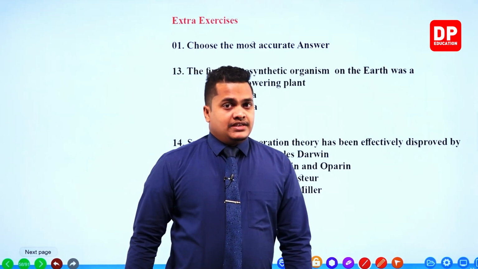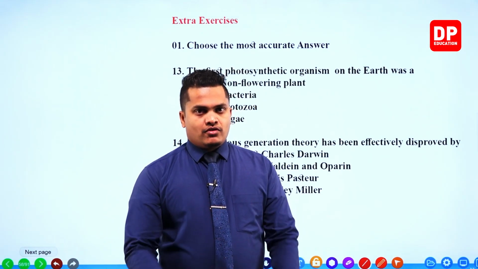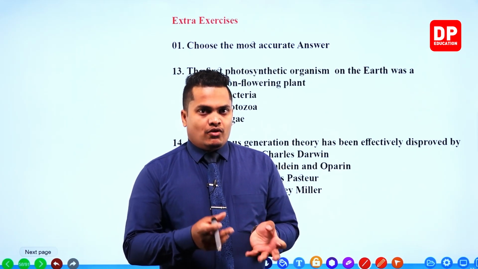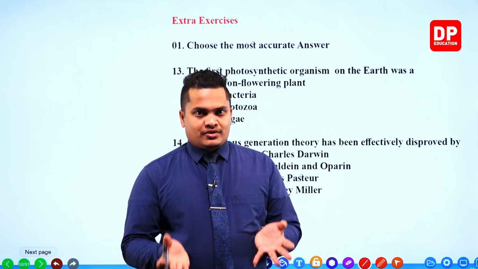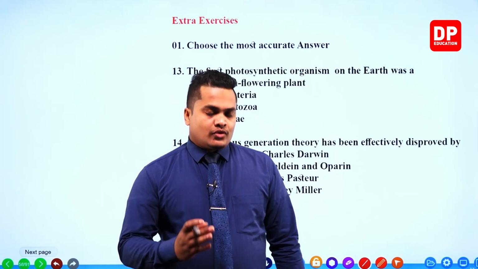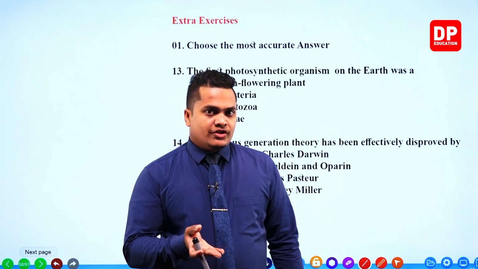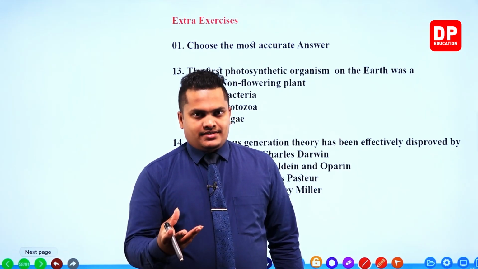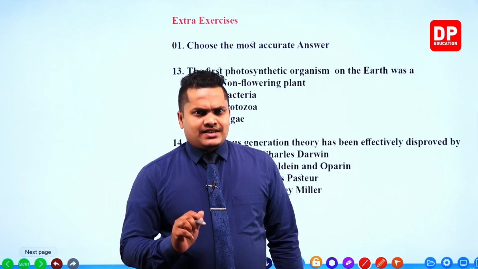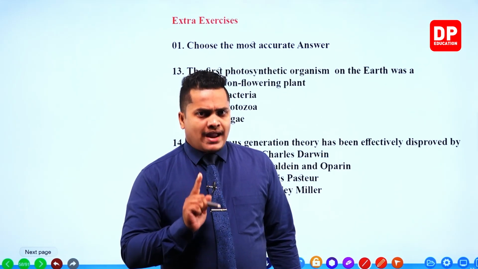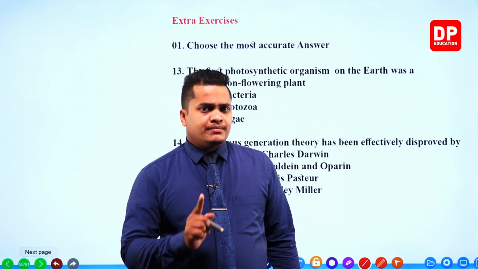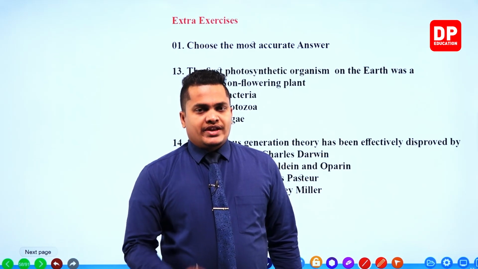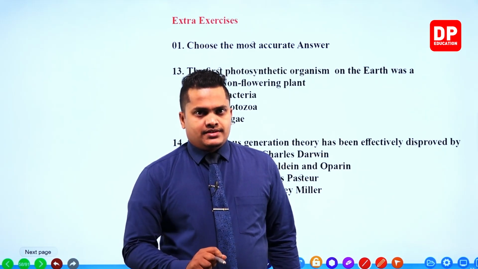Photosynthetic organism means the first ever autotrophic organism, which can produce its own food by the process of photosynthesis. We discussed that the first bacteria created from the primordial soup was heterotrophic, so it was unable to do photosynthesis.